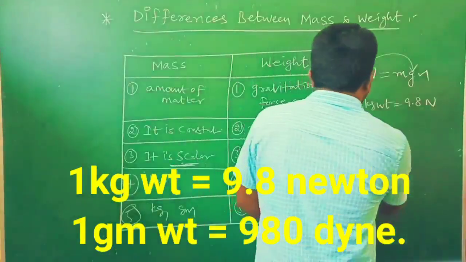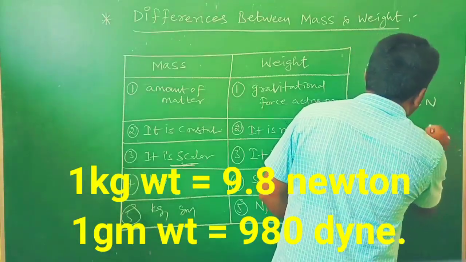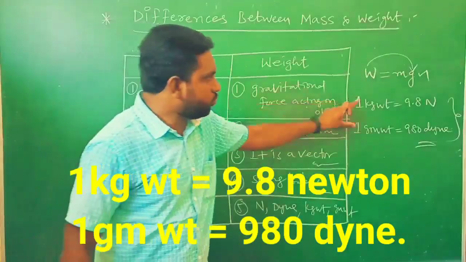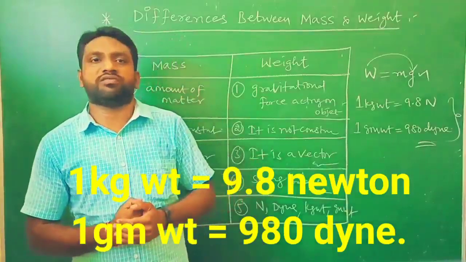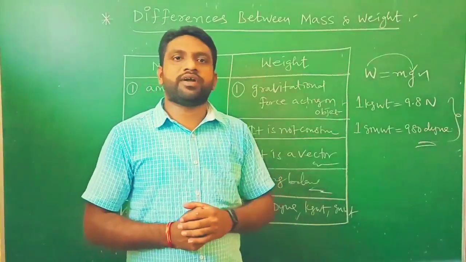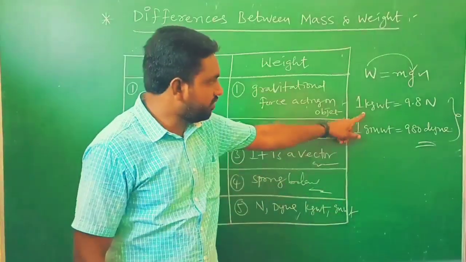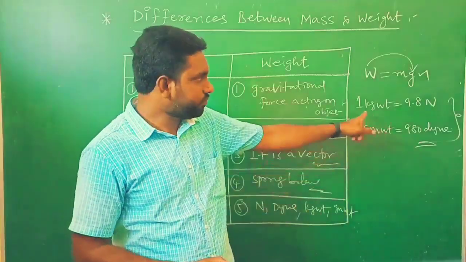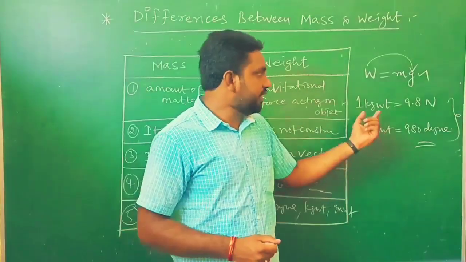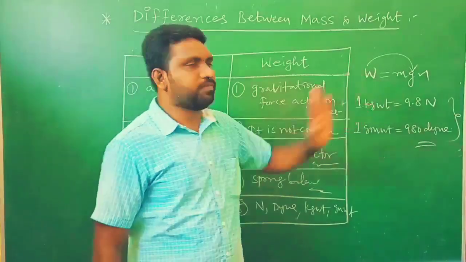At the same time, 1 gram weight equals 980 dyne. Most important here, these are special units. These two units are known as gravitational units of weight. You should remember that. So when we are going to solve problems, in some cases they are giving the weight value in terms of kg weight and gram weight. You should not get confused. With the help of this formula, you can convert kg weight and gram weight into normal newtons and dynes. So this is the conversion principle.